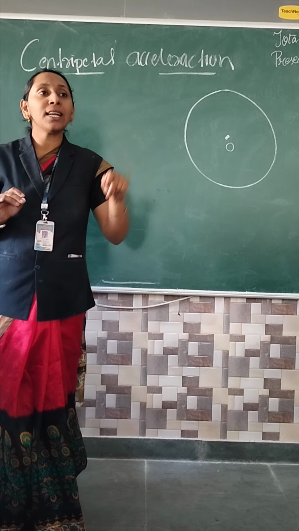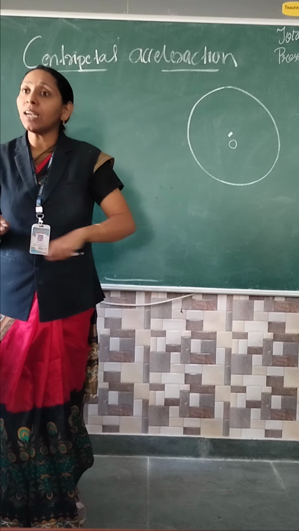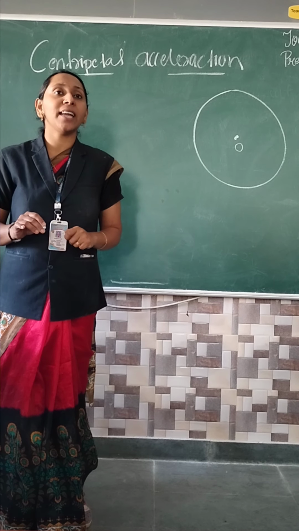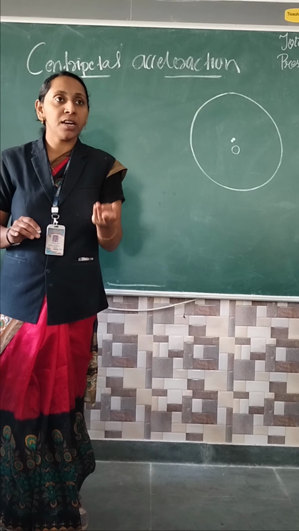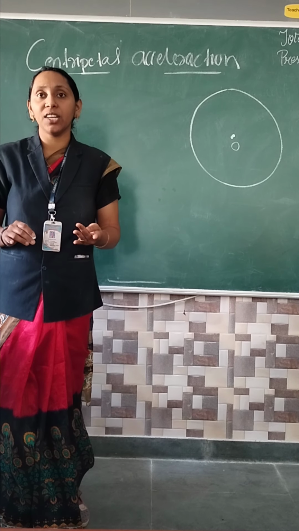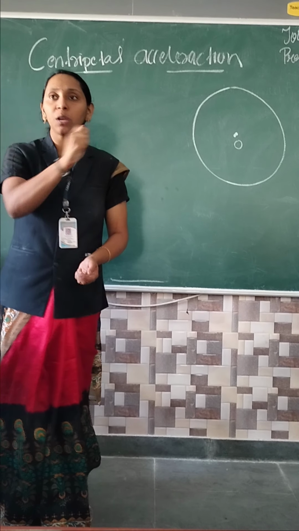And this particle's movement on the circle, I repeat once more, the particle's movement on the circle, each and every moment, it may contain a constant velocity, maybe increasing velocity, maybe a rest condition. Clear everyone? I repeat once more. The object is moving in a circular condition.